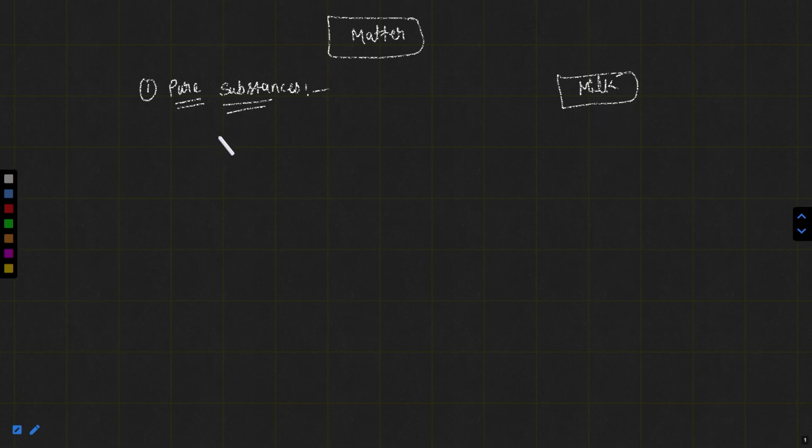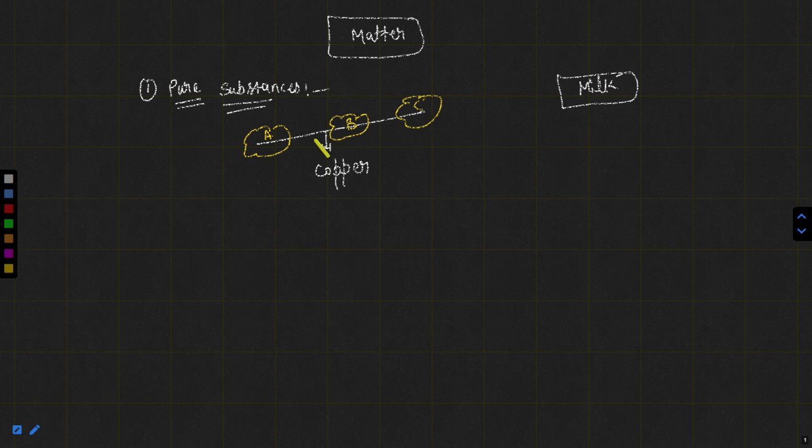In science, pure substances are those which have constant composition and constant properties throughout the sample. Suppose this is a copper wire. If you check the melting point of this copper wire from part A, part B, and part C, the melting point and the other properties will be the same at every point, including the resistance, if the length and area of cross section are the same along all the points.